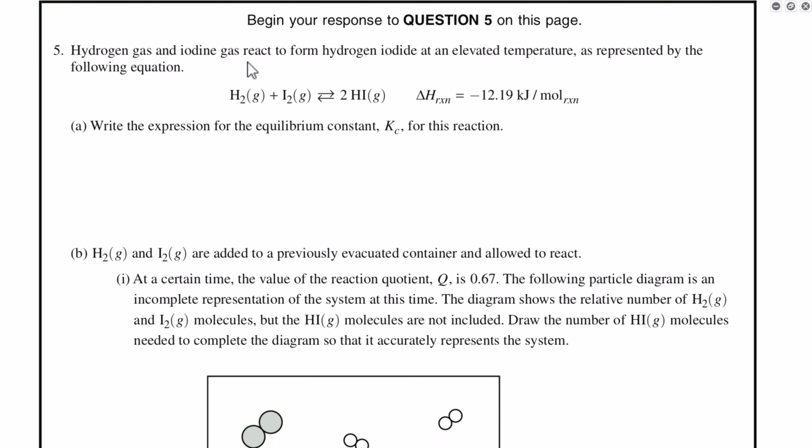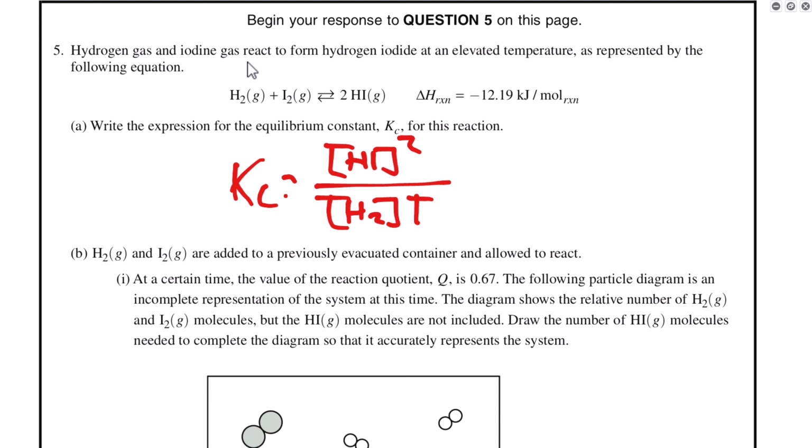Says good lord. Hydrogen gas and iodine gas react to form hydrogen iodide at an elevated temperature, represented by the following equation. Write the equilibrium expression for this reaction. Okay, a nice little jumping point here. So Kc. Remember that equilibrium constants are products over reactants. Coefficients become exponents. So HI squared, H2, and I2. Okay, they're all gases, so we're good here.